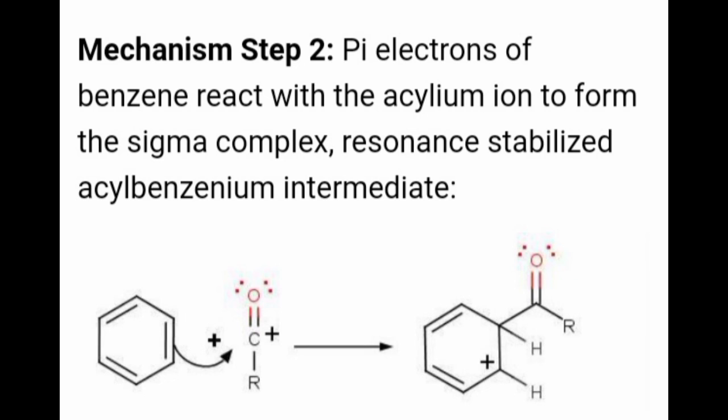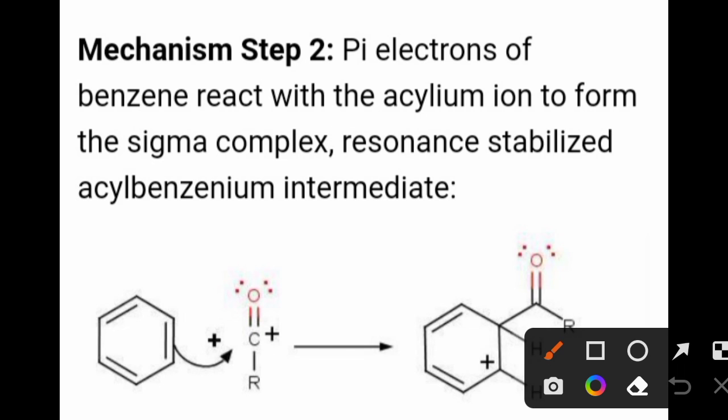In the next step, there is formation of a carbon-carbon bond. A carbon from the C=O of the acylium ion and the carbon of the aromatic ring get bonded by using the pi electrons of the aromatic ring. This double bond is converted into a single bond, you can see.